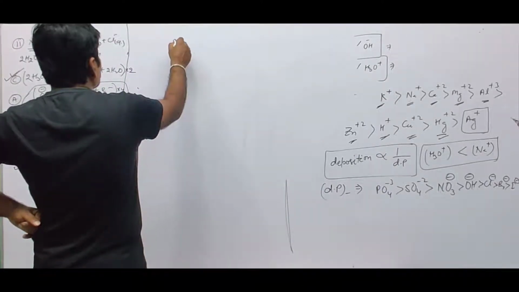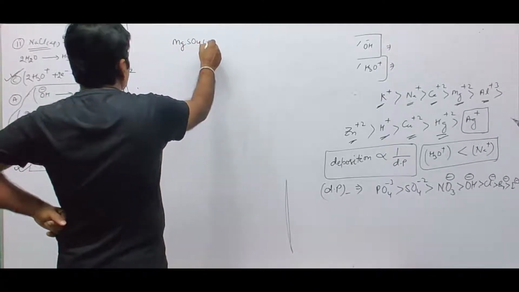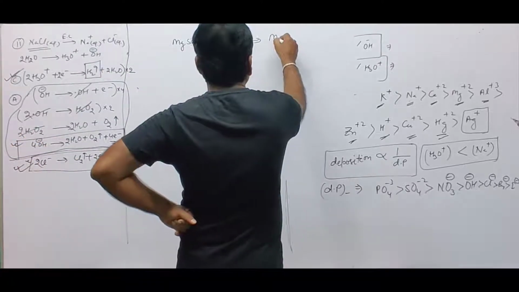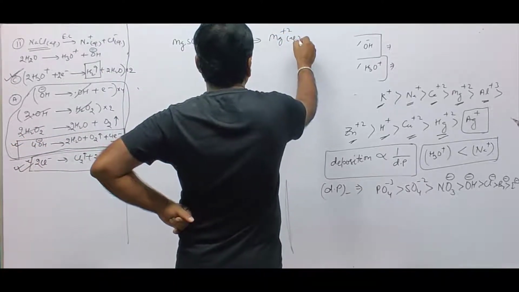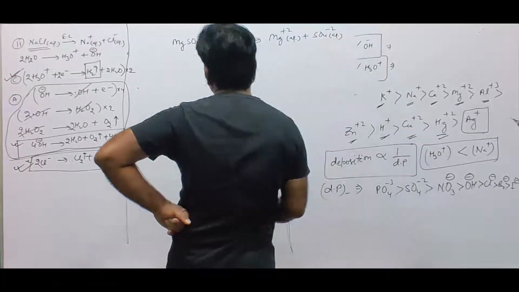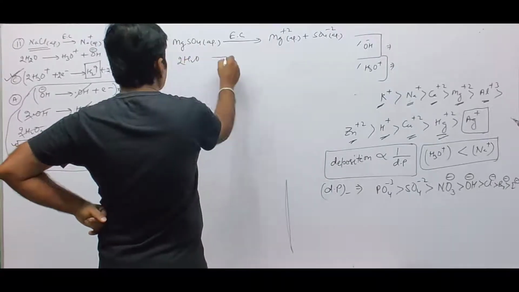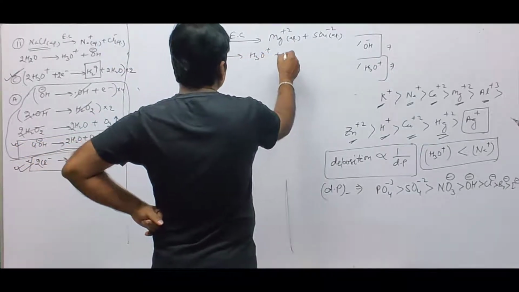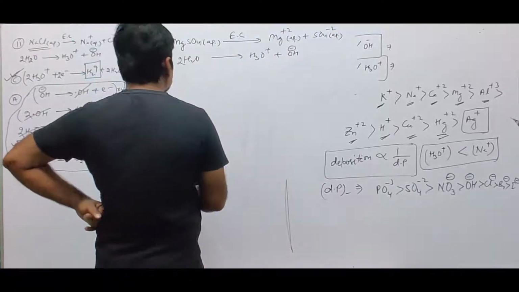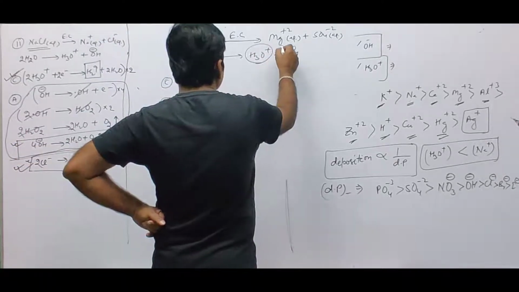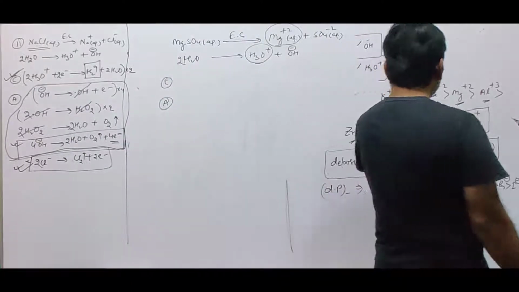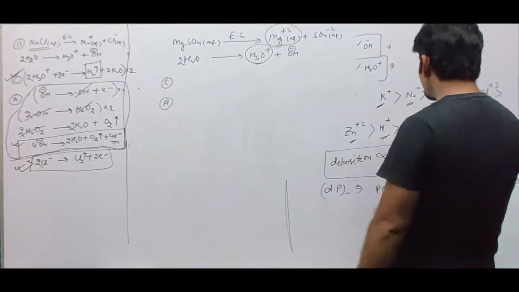Suppose we have magnesium sulfate, aqueous solution. We do electrolysis. So there will be Mg2+ ion, aqueous, plus SO4 2- ion, aqueous. Water ions, H2O, H3O+ plus OH-. We have cathode, we have anode. So at cathode, we have H3O+ and Mg2+. These two will compete. So according to this, Mg2+ will have higher discharge potential than that of H3O+.